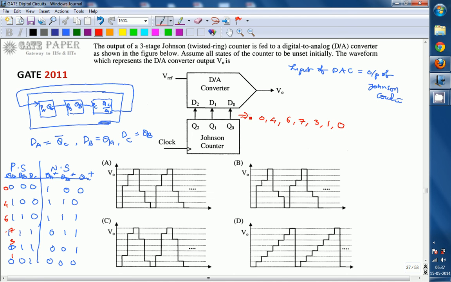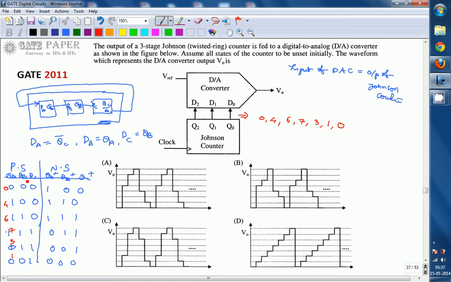So this is the output of the Johnson counter, and whenever you are going with a D2A converter, the analog output is directly proportional to the value of the digital input. The maximum value 7 given at the input means the output reaches its maximum value, and correspondingly as the input value changes, the output will reduce as well as increase. So the first output value is 0, and then it has to go to 4 units.